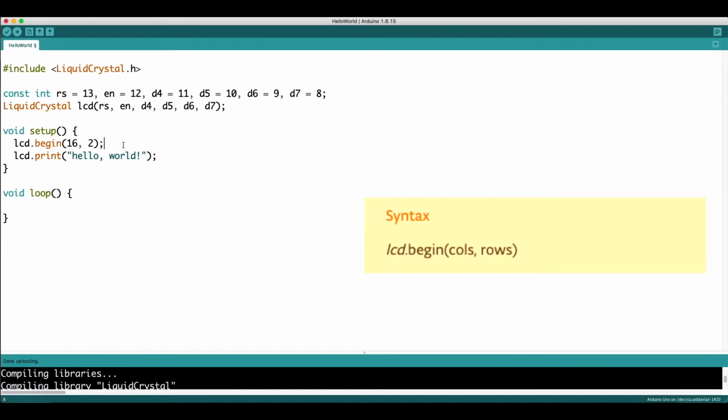So 16,2, as we are using a 16x2 LCD display, we can use 16,2. If we are using some bigger displays like 24x4, at that time we can change it. But here we are commonly using 16x2 LCD displays, so I am just entering 16,2.